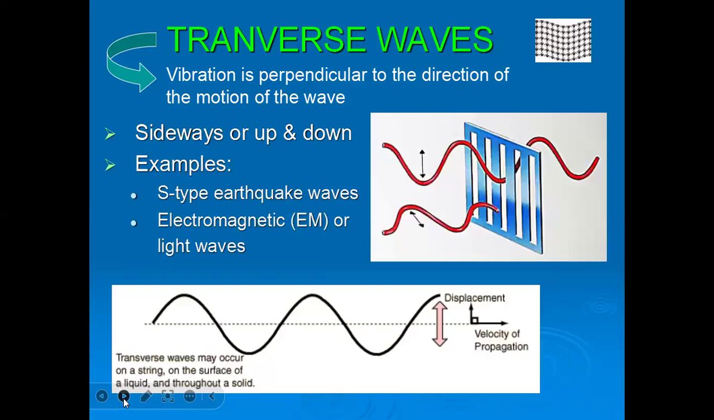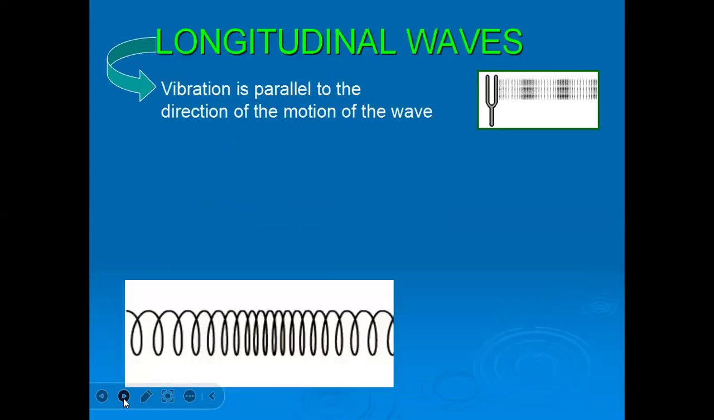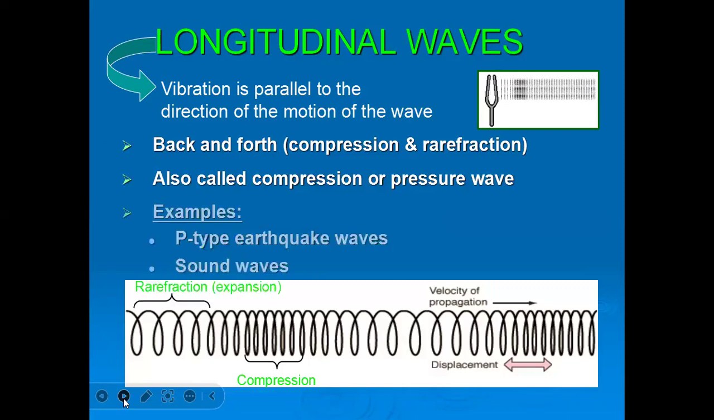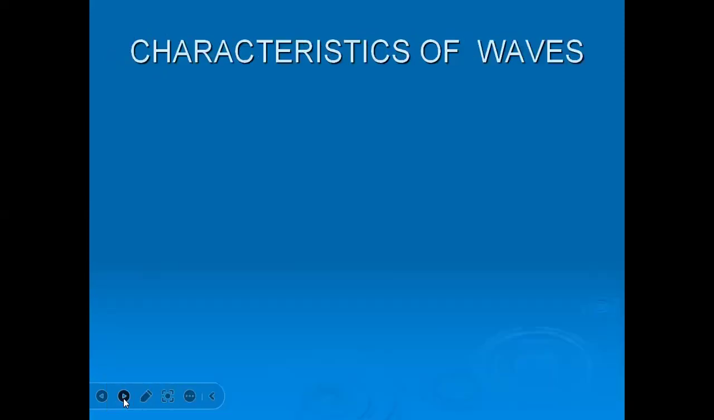Earthquake waves, and electromagnetic waves or light waves. Longitudinal waves, like the sound wave, move back and forth, and compression and rarefaction occur. So this is called a longitudinal wave. Characteristics of waves.